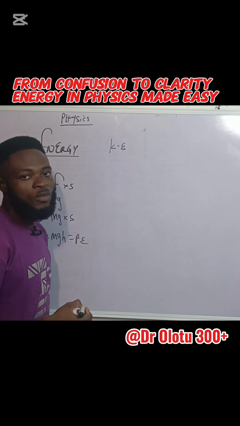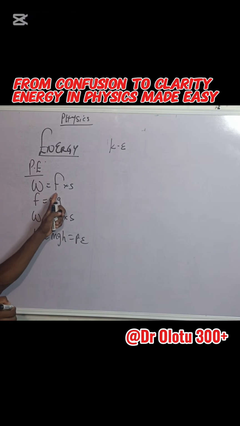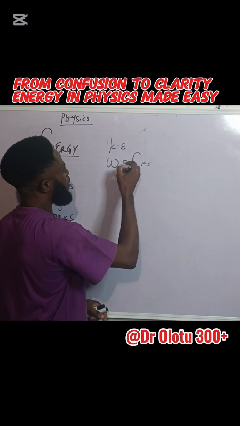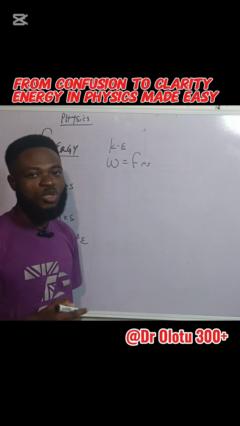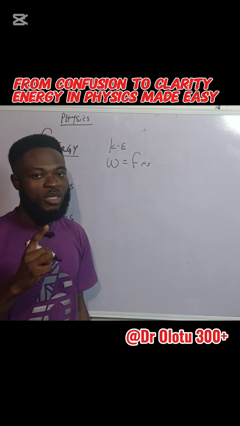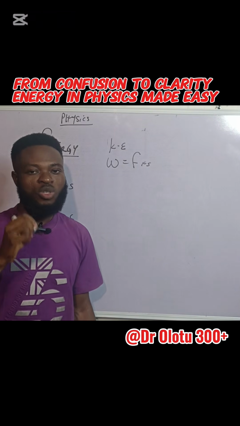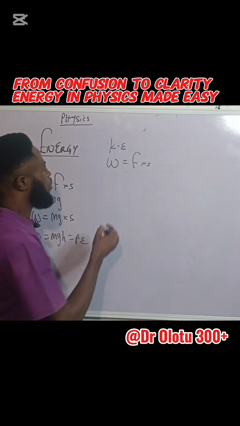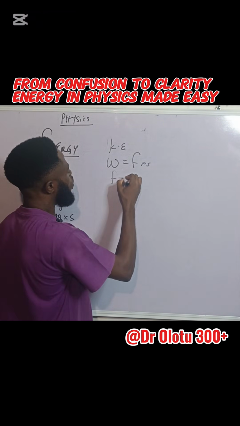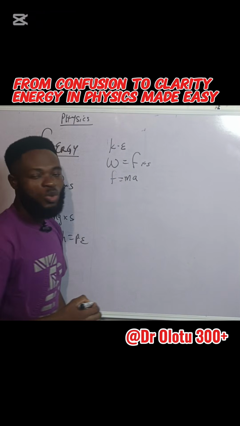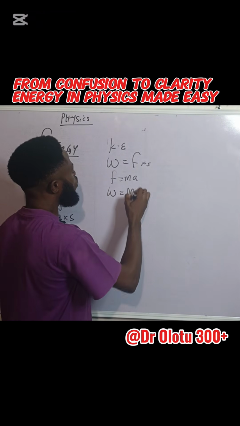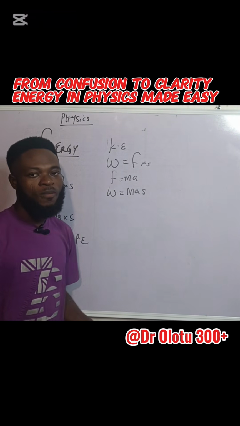The next part is kinetic energy. We're going to use the same method we used in the case of work. So we come out and say work is F times X. This time around, we can decide to use the very first formula I told you about in work. If you've not watched work, watch the video on work in this channel. From what we said about work, F is equal to MA. If F is MA, we can say W is equal to MAX.